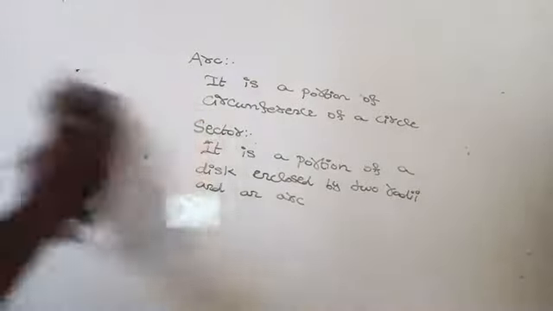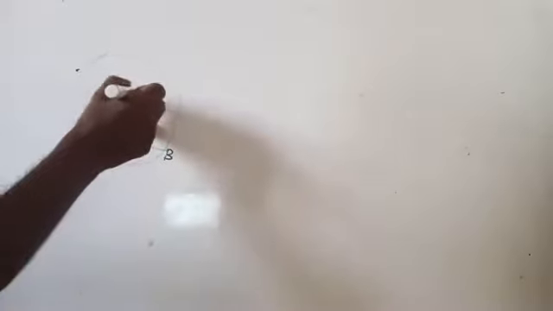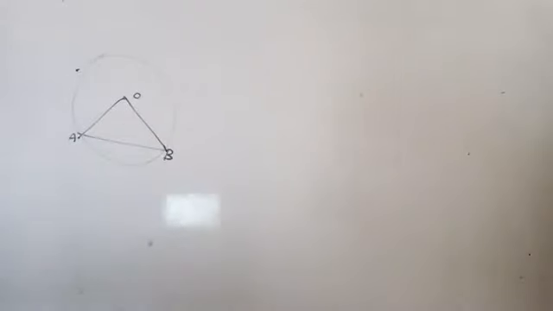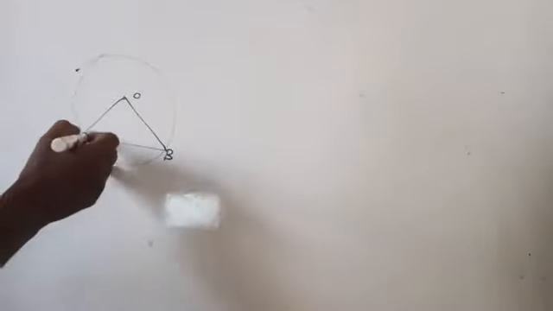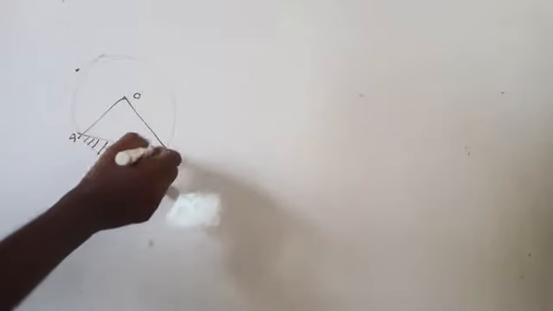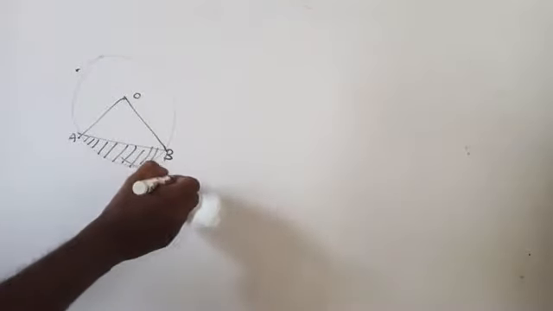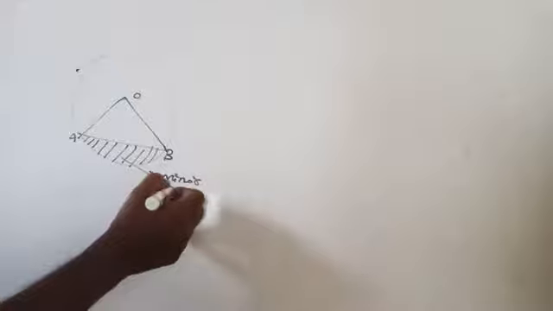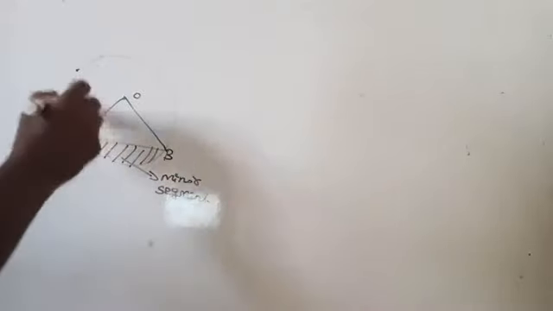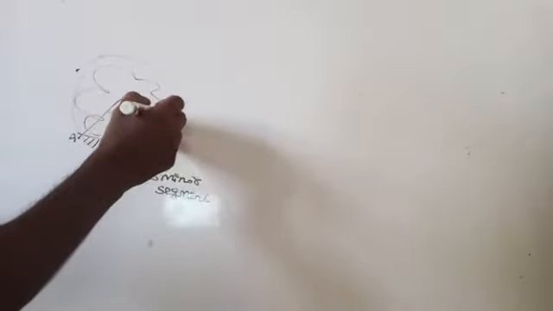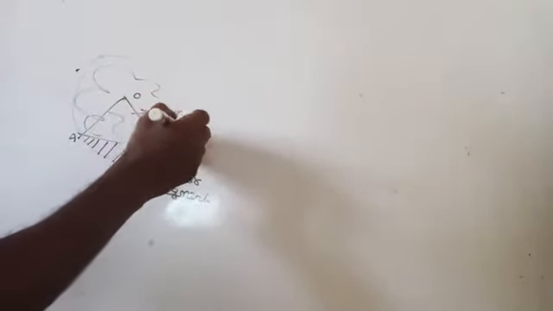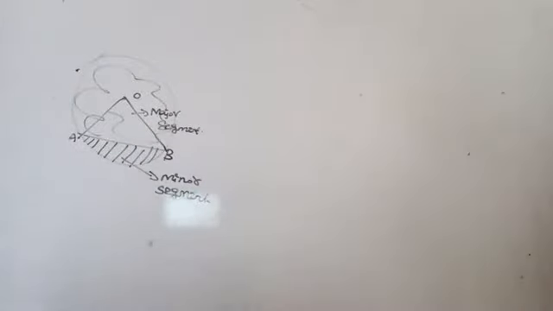What is that? Segment. It's very simple. What is this? AB is a chord. O is the center of the circle. So it is called a segment. It is called a minor segment. Another one is what? Major segment. This is the minor segment, and these portions are called the major segment.